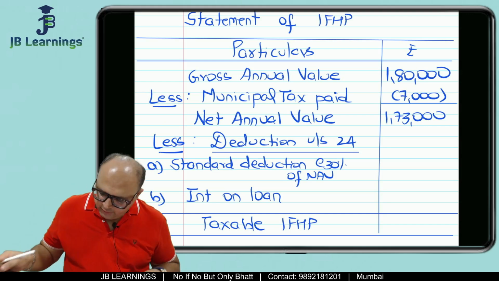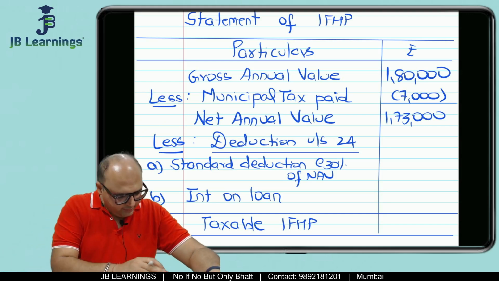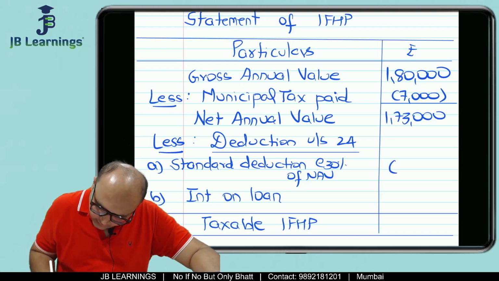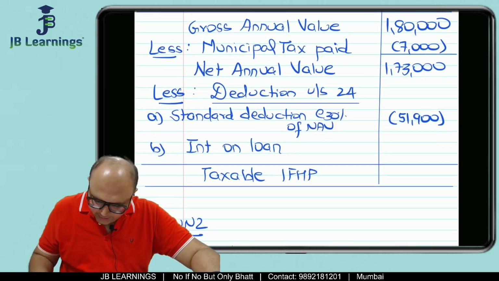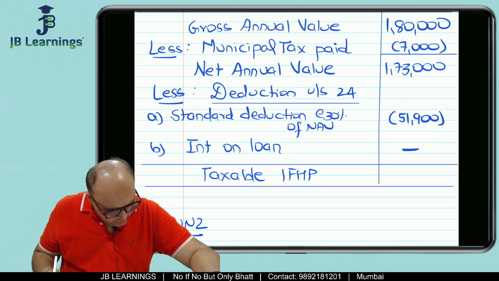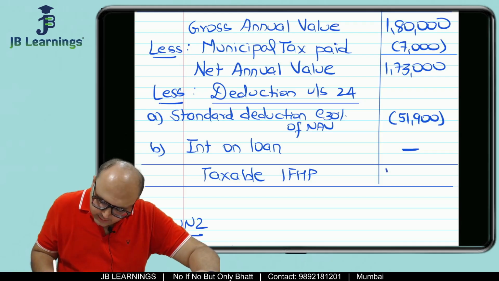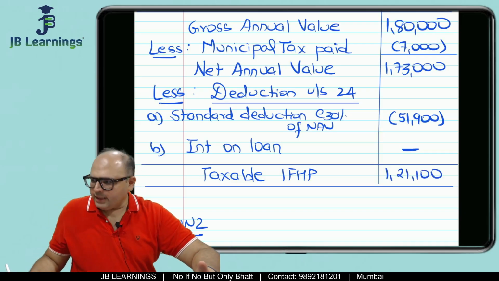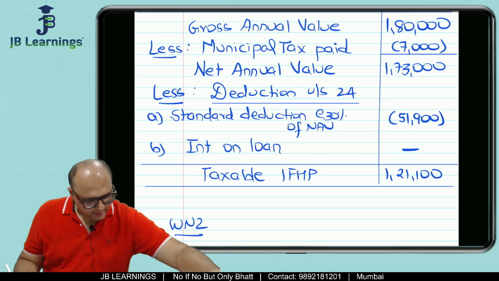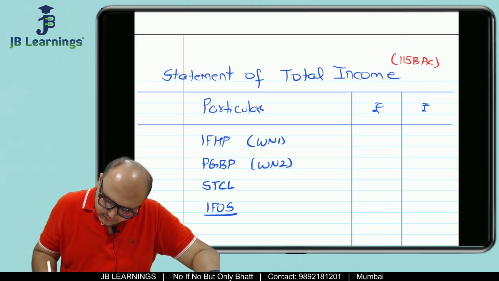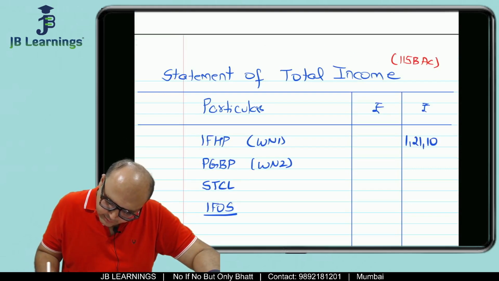So after we get 1,73,000, you will do 30%. So the 30% amount would be 51,900. Then there is no interest on loan. So then this would be 1,21,100. So taxable IFHB will be 1,21,100, correct? So here it would be 1,21,100.